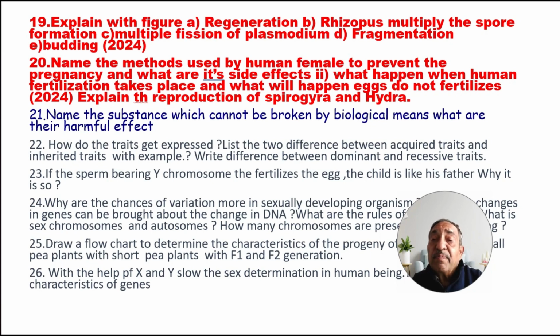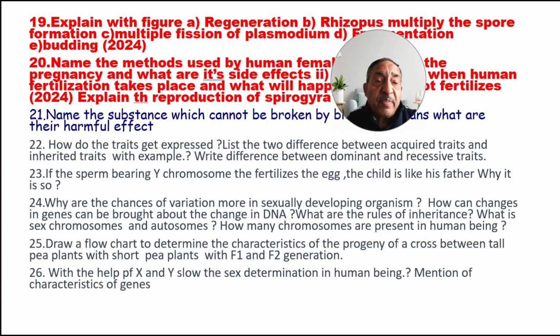What happens when the human fertilization takes place and what will happen if the egg does not fertilize? ये 2024 का क्वेश्चन है. Next, explain the reproduction of Spirogyra and Hydra. Name the substance which cannot be broken down by biological means and what are their harmful effects. Next, how do traits get expressed? List the two differences between acquired traits and inherited traits. Give the example. Write the difference between dominant and recessive traits.